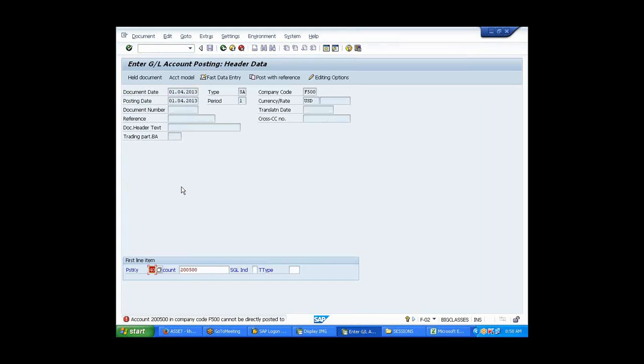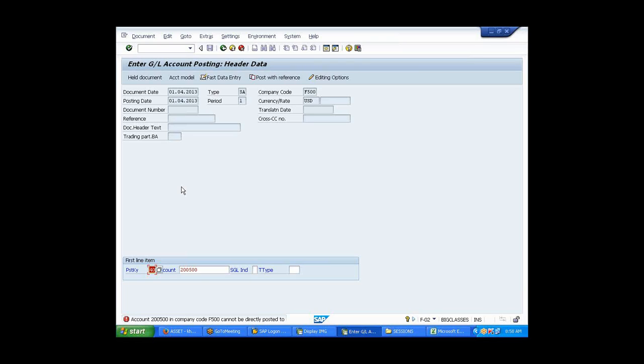See, it is not allowing to post. It's not allowed. It cannot be directly posted. So what GL accounts cannot be directly posted? Building and all this can't be posted directly. Come on guys, what accounts cannot be directly posted?